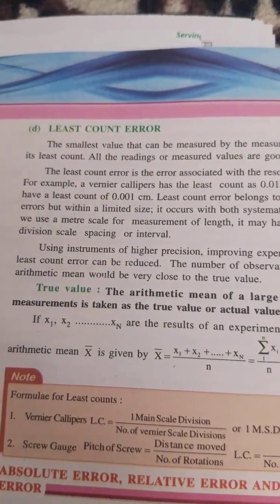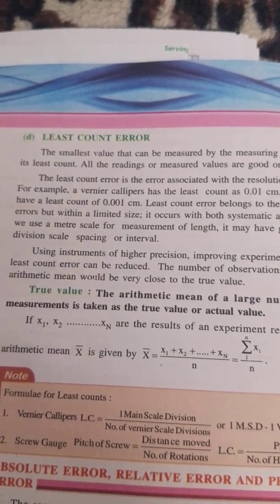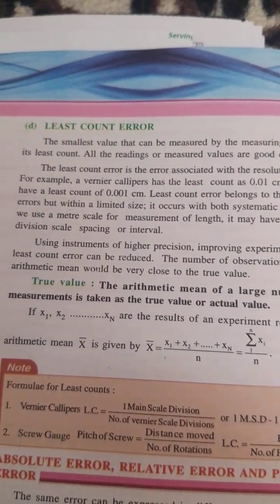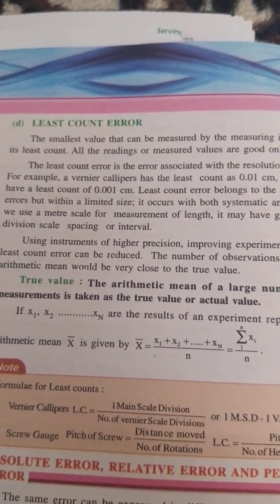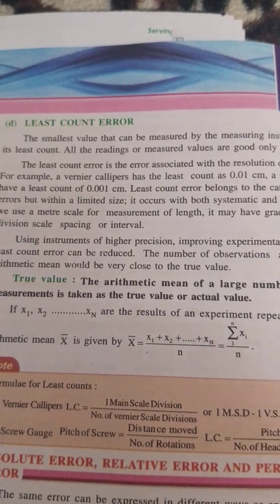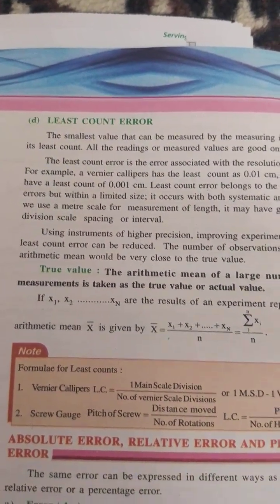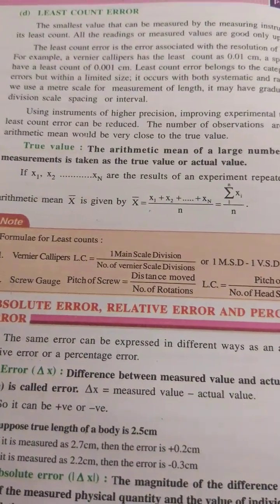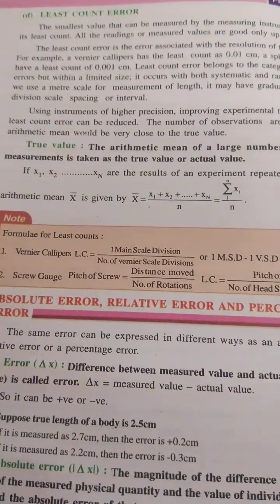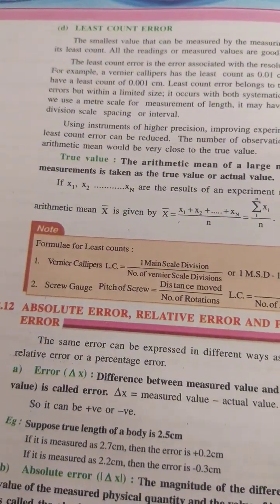Now there are instrumental error and least count error. Least count error is due to different instruments. If an instrument has a very small least count, then the error will be very small, and the accuracy will be high. Then absolute error, relative error, percentage errors. These are useful in exams.